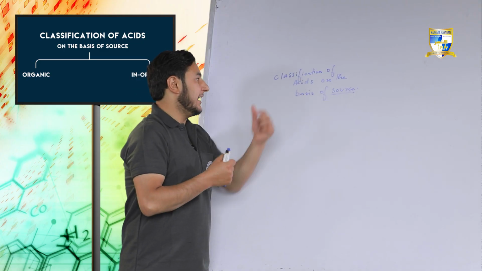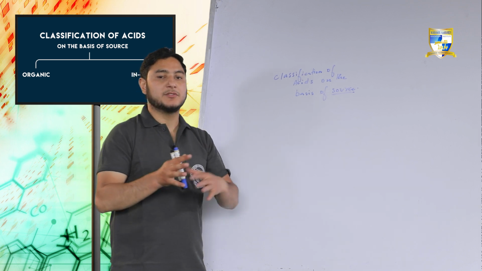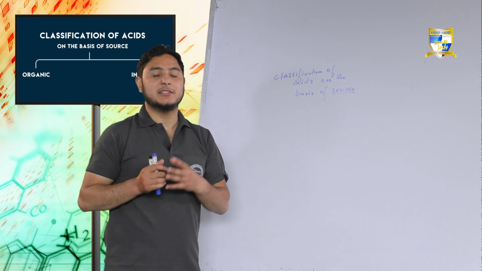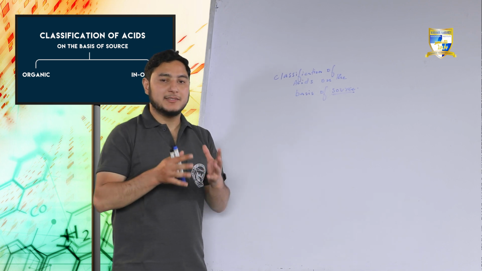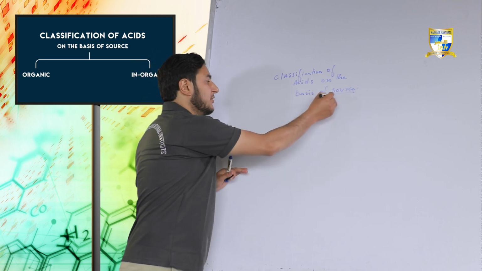Classification of acids on the basis of source. On the basis of source means where do we derive the acids from? What is the component from which acids are being derived?